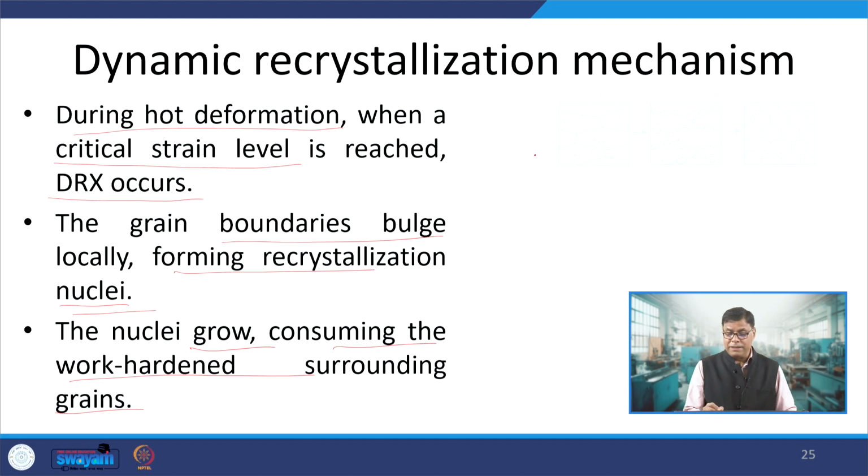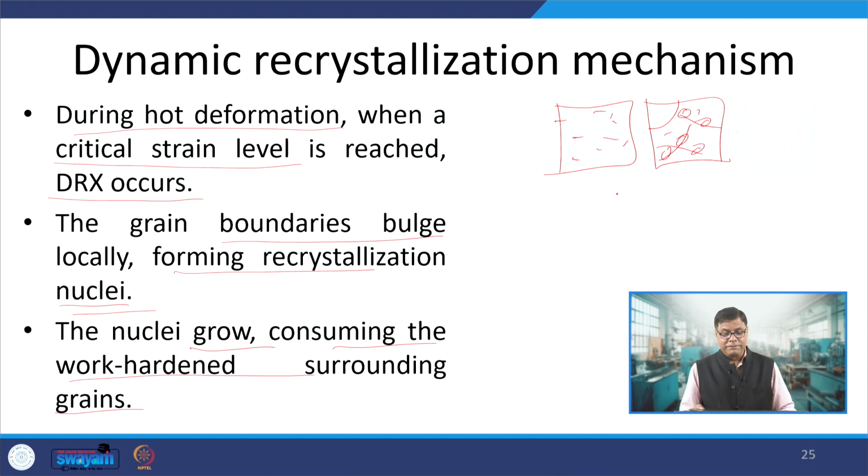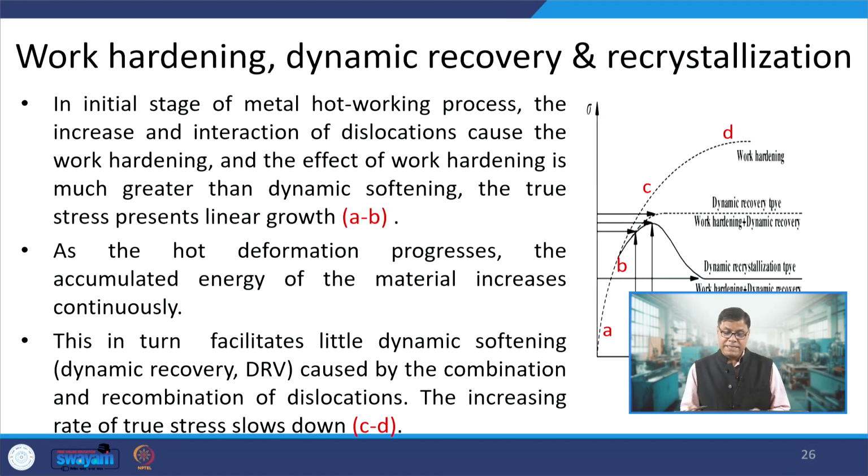So, here we can see initially we may have the work hardened material like this, then the new grains are formed selectively here at the boundaries. So, that will be the start of the recrystallization, and then the complete recrystallization takes place where fresh, new, crystallographic strain free grains are formed.